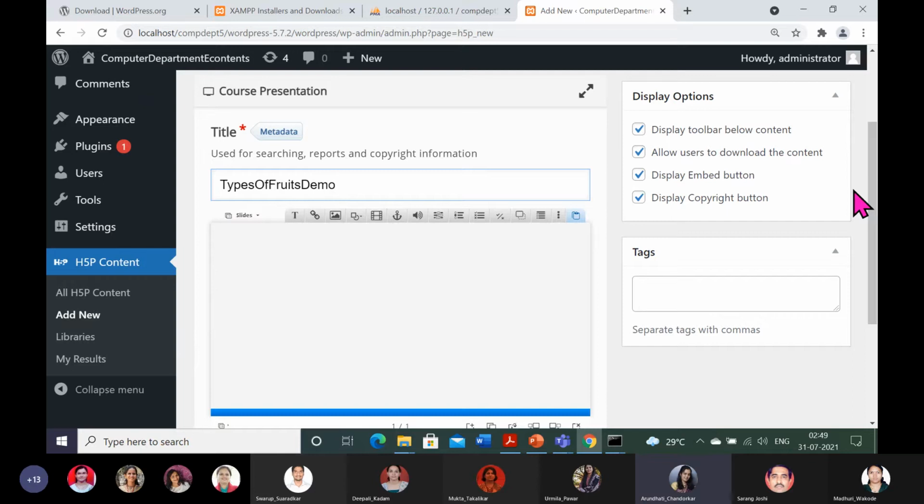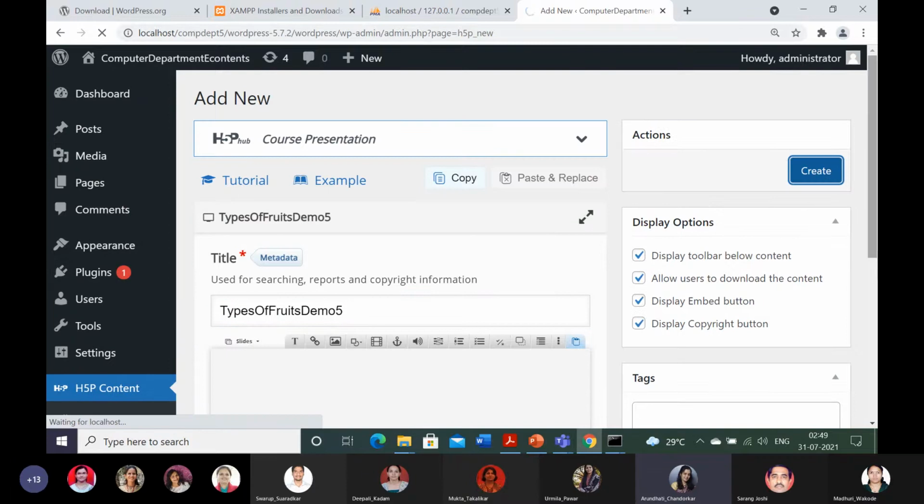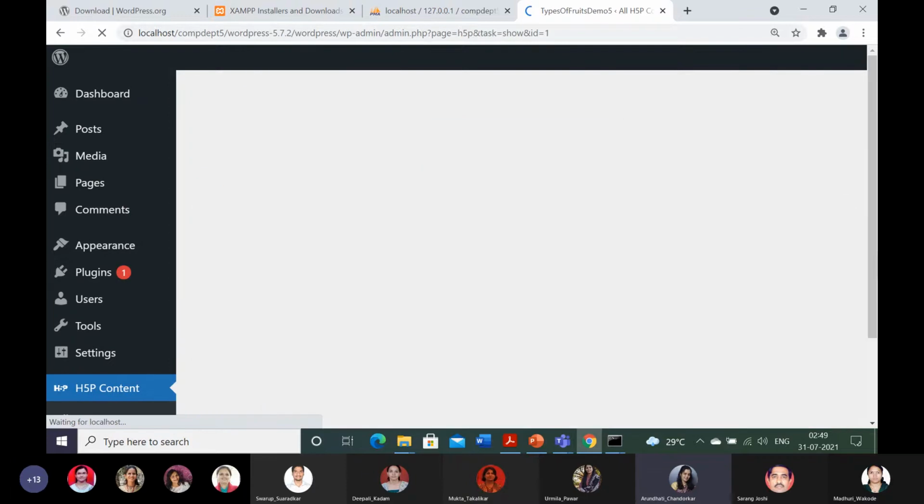Demo 5, suppose. And let me create it. So it is getting created on the H5P plugin on WordPress in our computer department 5 site website. You will have to create it, and as and when you go on adding the slides, you keep on updating it after 2 or 3 slides. Otherwise the same thing can happen to you.